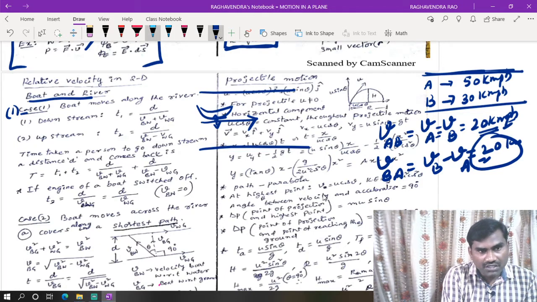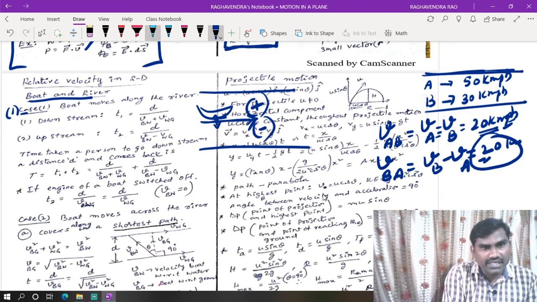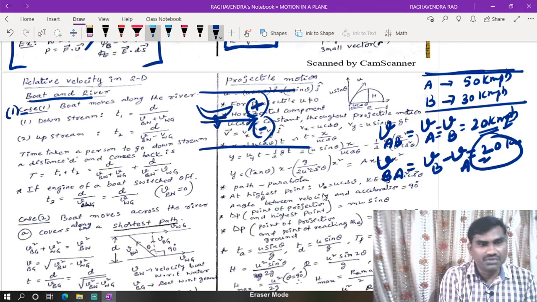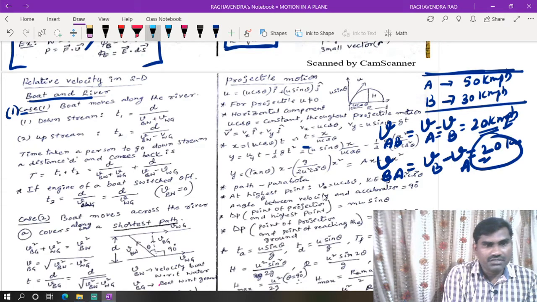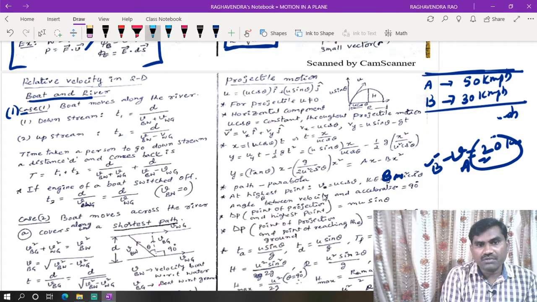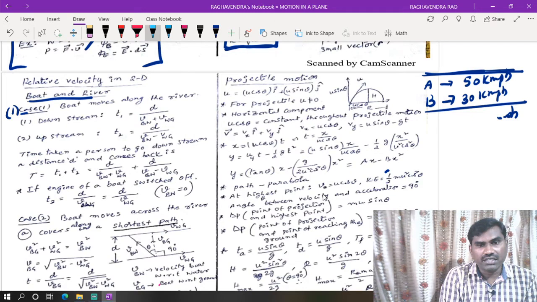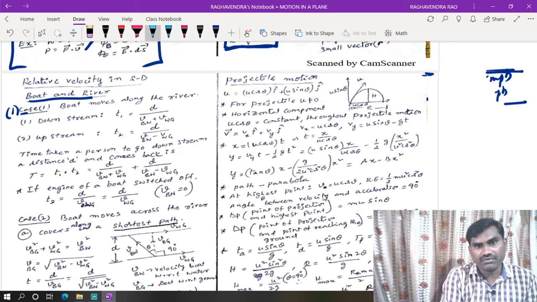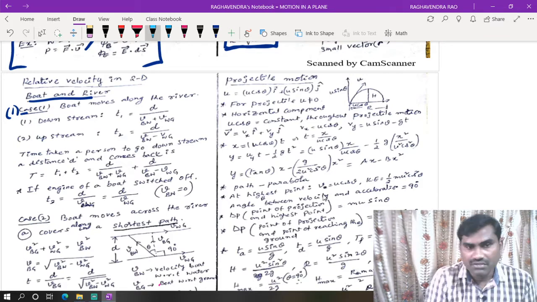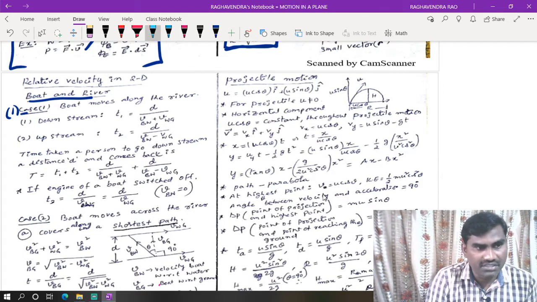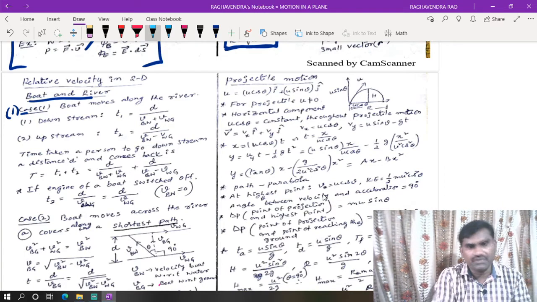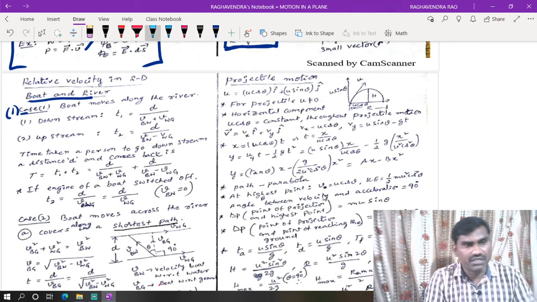So when you are taking velocity, if both are traveling along the same direction, we need to take positive. Opposite direction, we need to take negative. That is the difference between these two cases you have to identify. Because these two are independent motions, and those two are dependent motions. The velocity of the river will affect the velocity of the boat, but the velocity of vehicle A will not affect the velocity of B. We are only comparing to say how they are going.